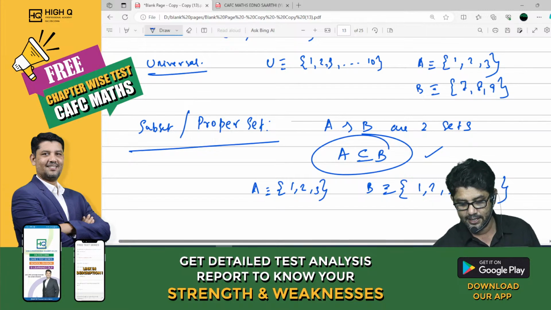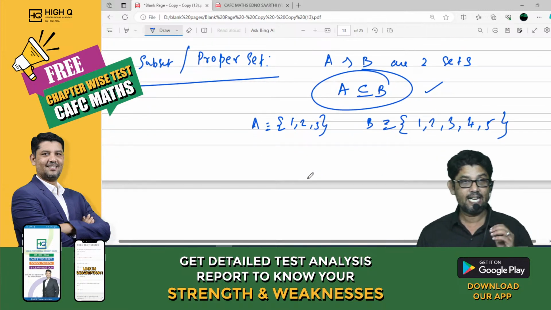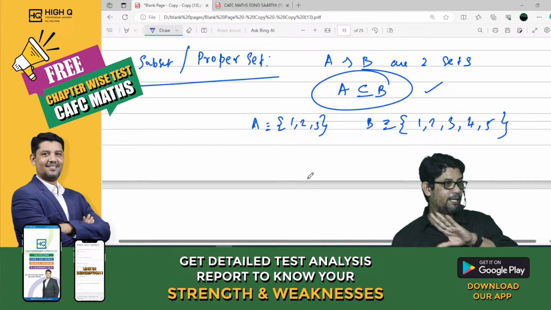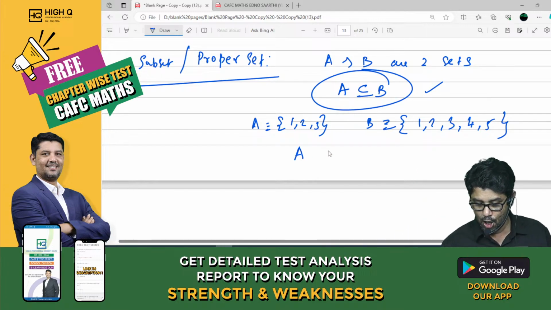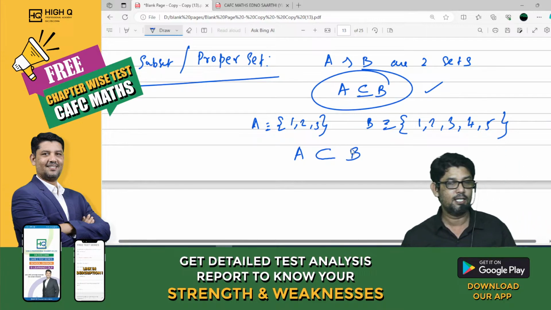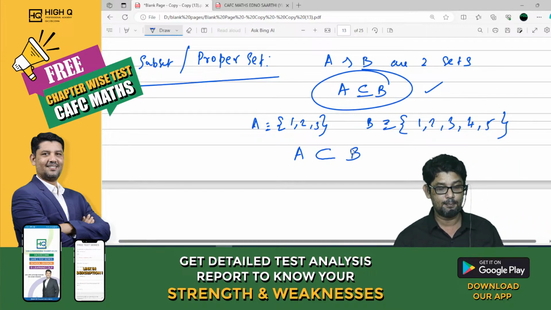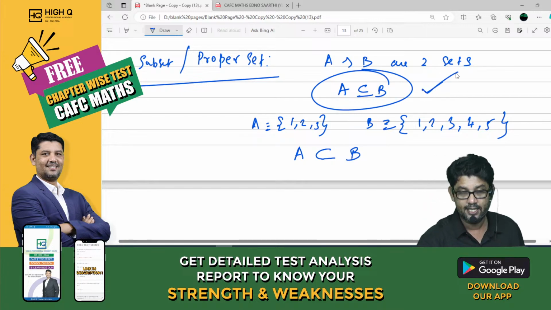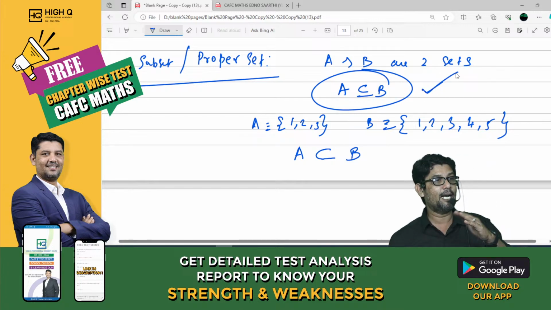Now what can we say, my dear? Sir, A completely lies in B, right? So A is a proper subset of B. Do you all agree, my dear? How to read this? A is a proper subset of B. See, in this case, it can actually be equal also.